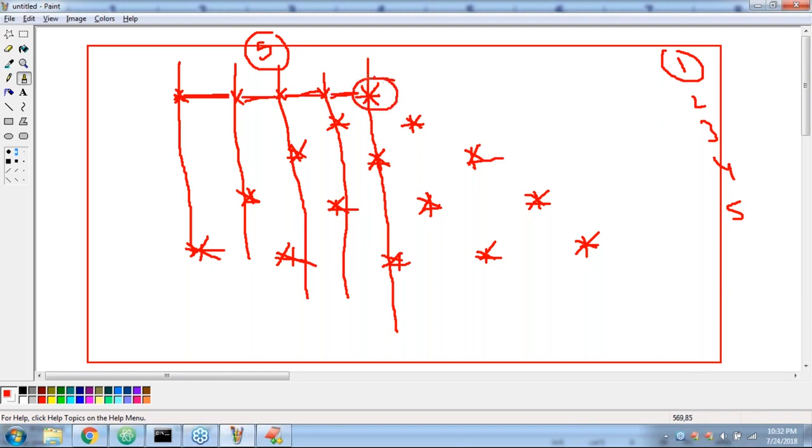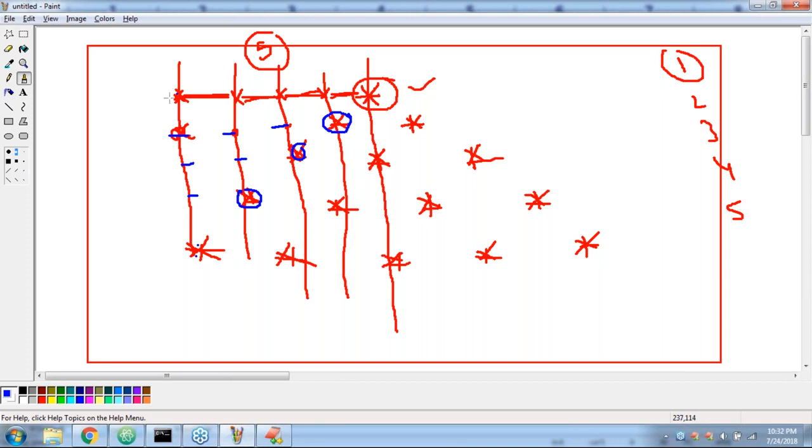Sir, after 4 spaces it is going to come. Okay, well. But next time, after how many spaces will the star come? 3. Here the star is coming after 3 spaces. Next, here 2 spaces, then the star is coming. 1 space, the star is coming. But here no space. Observe that. No space.